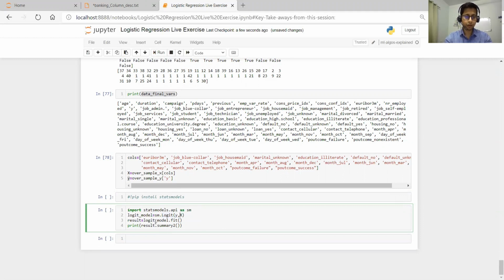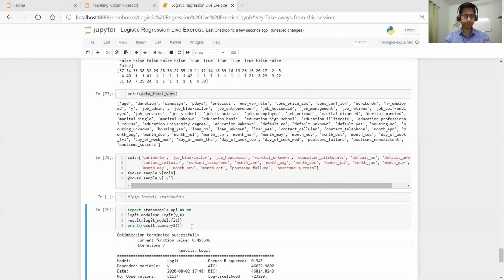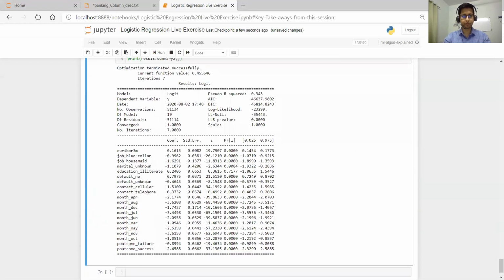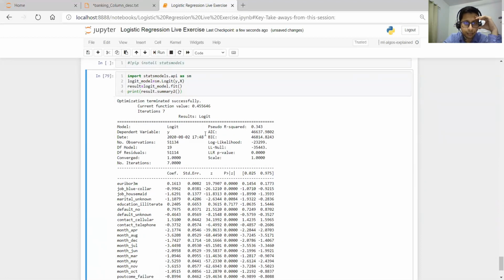Okay, and then logit_model.fit will train the model and we'll have the result. So let's run this. I hope it will not take much time. Okay, and then see, we got this output. We'll get different coefficients, variables, and terms in this logit output.